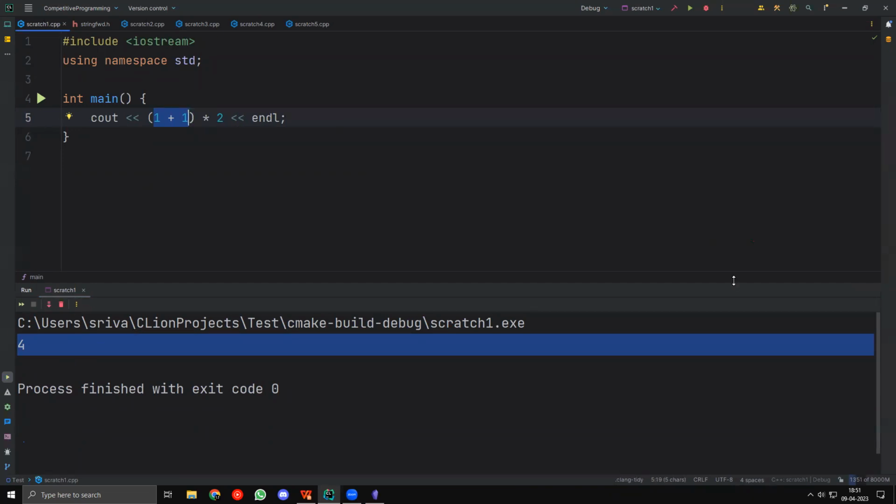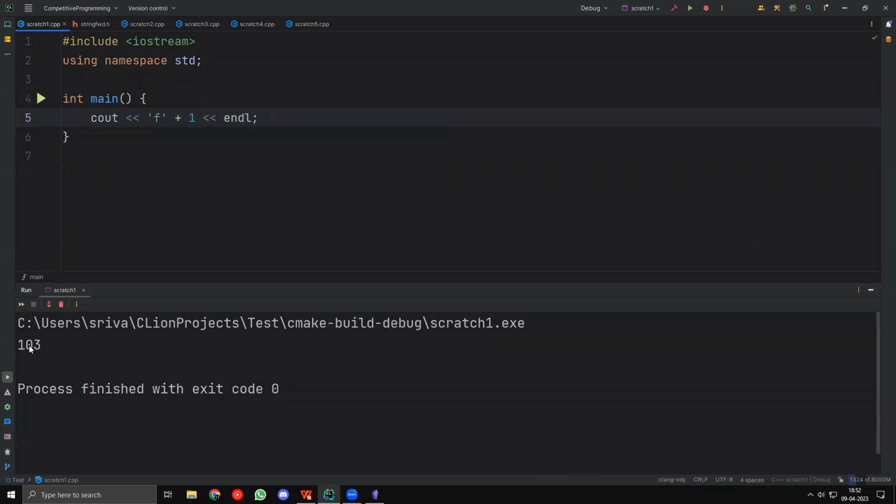Okay. Samit says, can we perform arithmetic operations on alphabets using their ASCII values? Yes, that is in fact possible. So if I take a character, let's say F, and I add 1, and run this, you'll see that, first of all, this will become an integer. The reason is that characters are just integers by default.